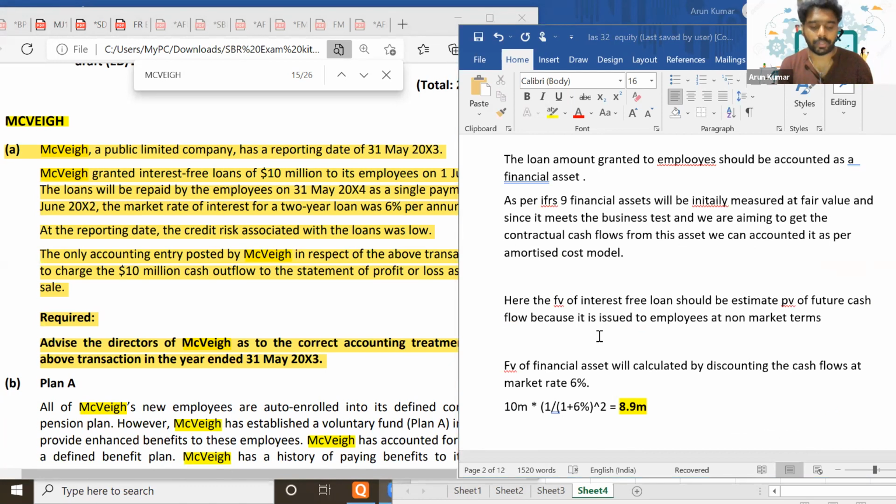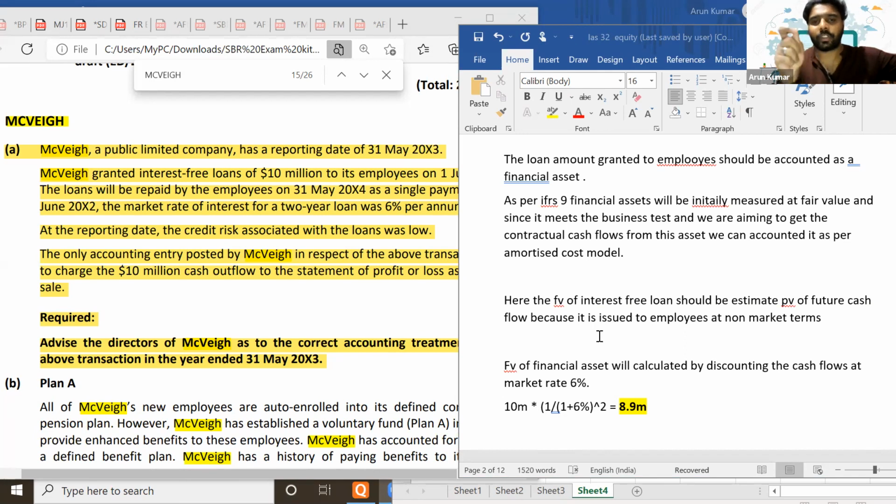Yes, we have to reverse it. Whatever charge they have made to P&L as cost of sales, we need to reverse it from there and credit it back to the appropriate treatment. So the charge made to cost of sales should be reversed back.